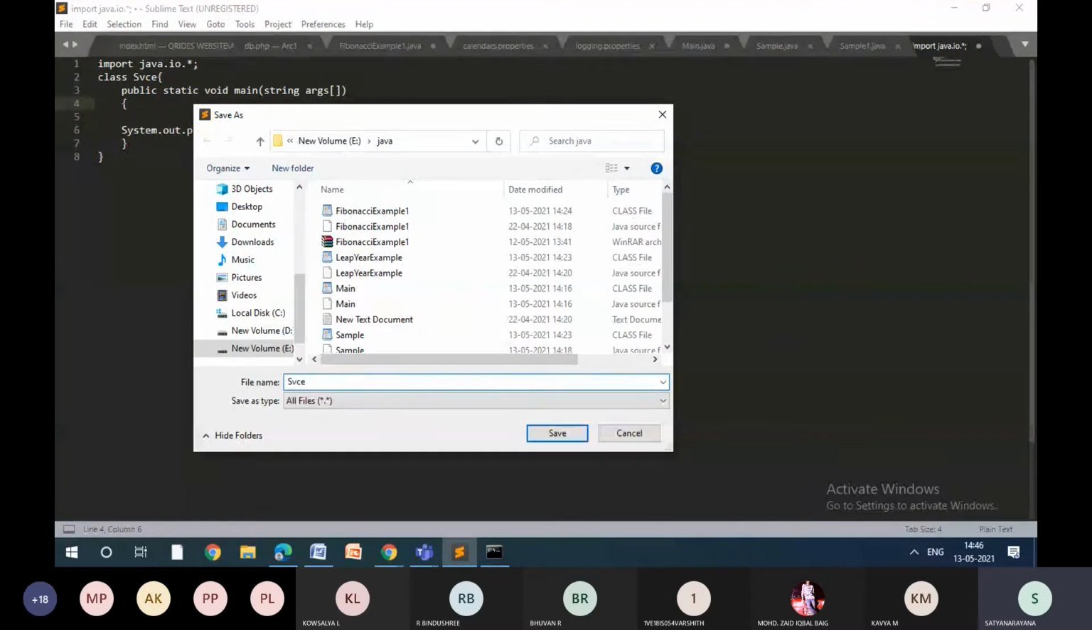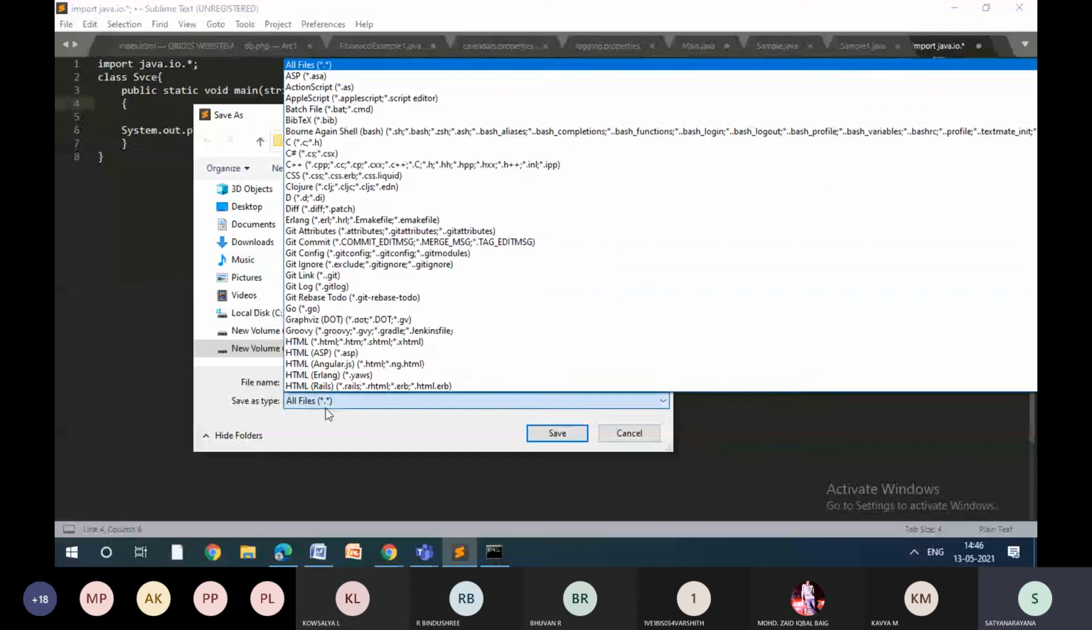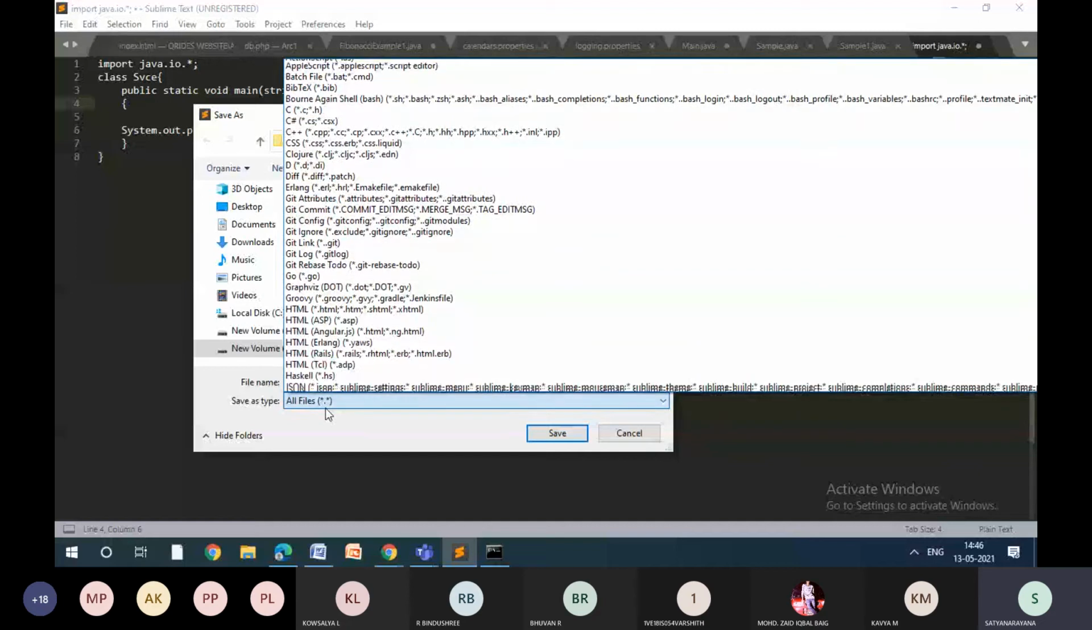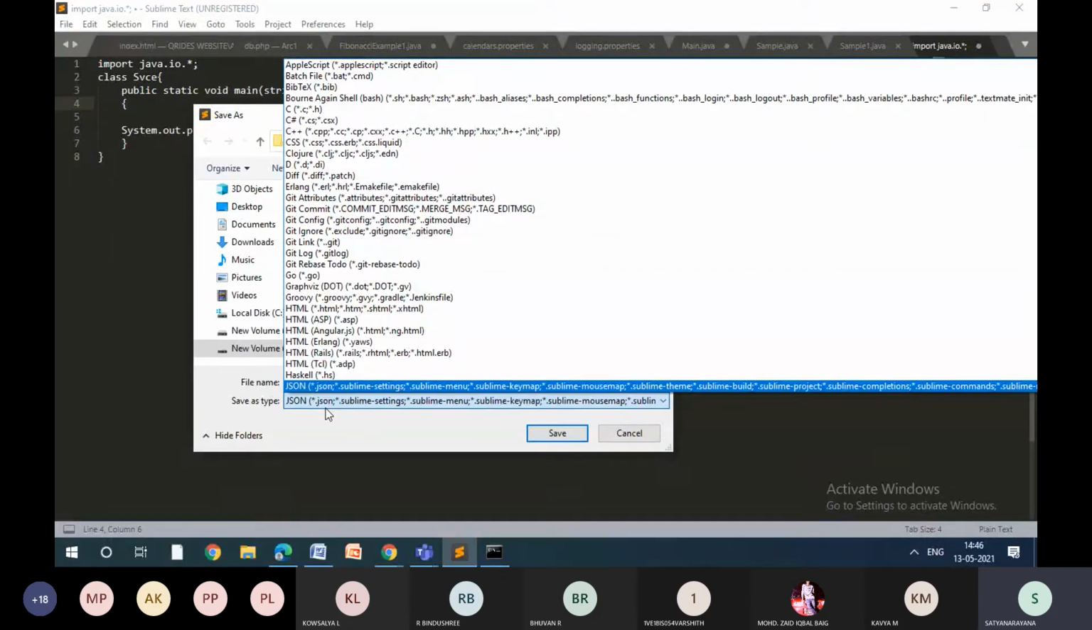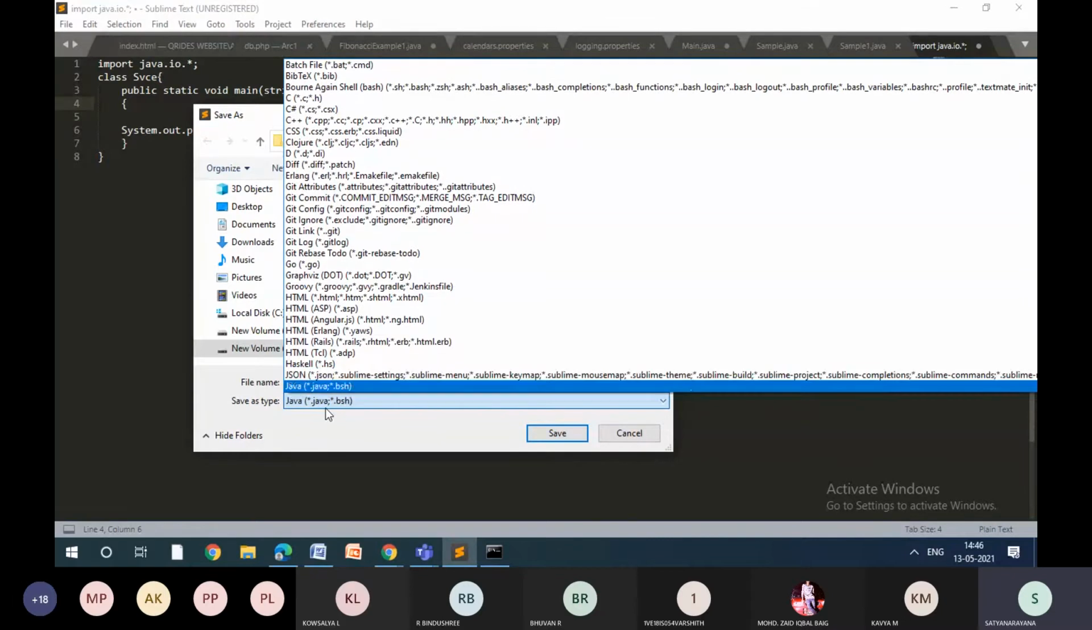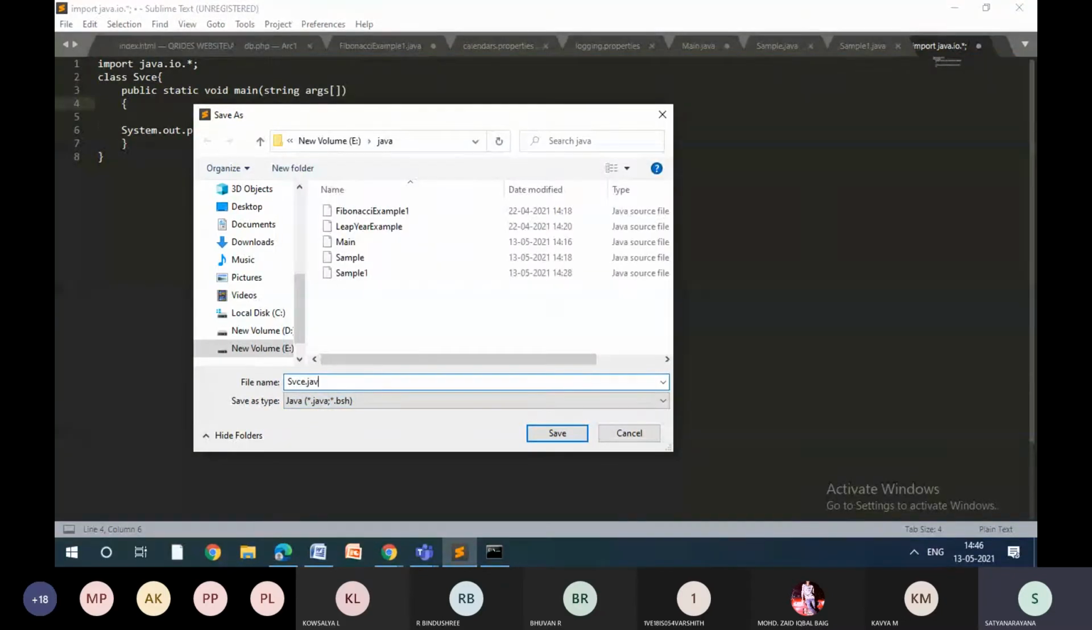Right now, what type of file is it? It should be a Java file. So I'll just click on J. So you can see here it is a .java file. So I'll say svce.java. So what will happen now is it is going to check for the syntaxes.